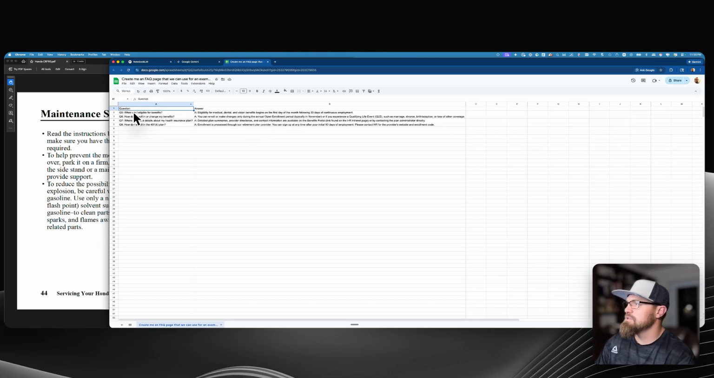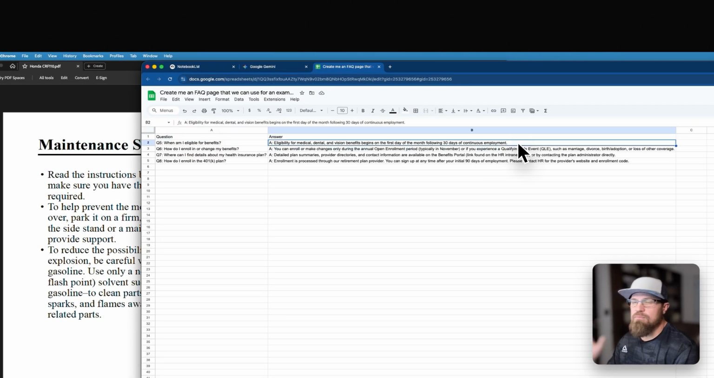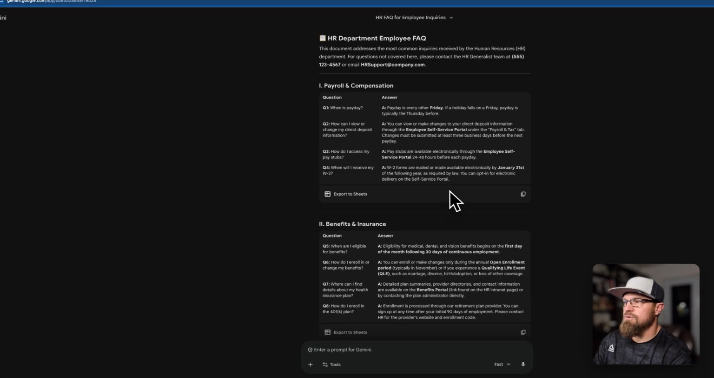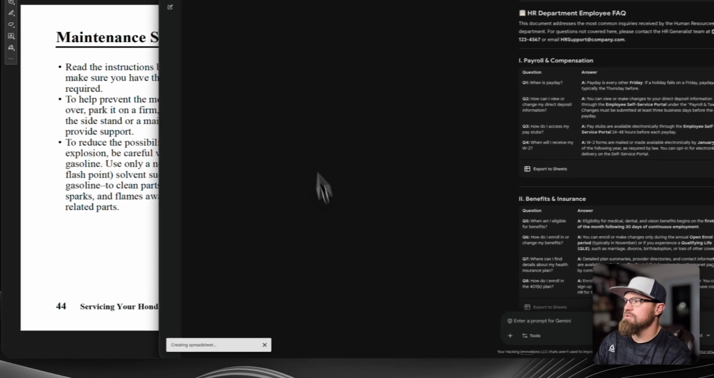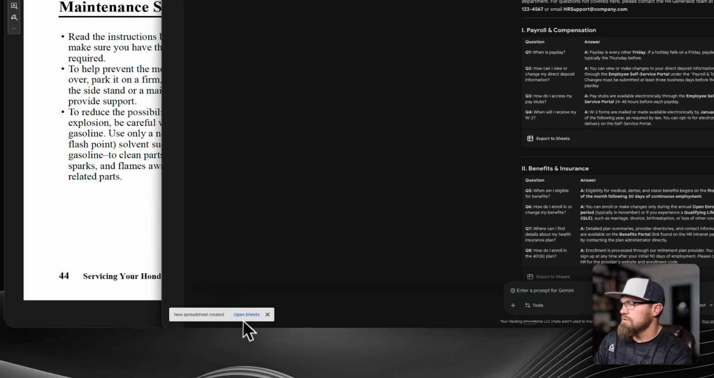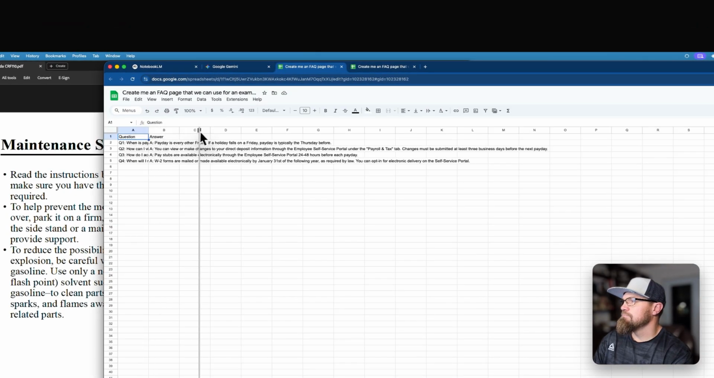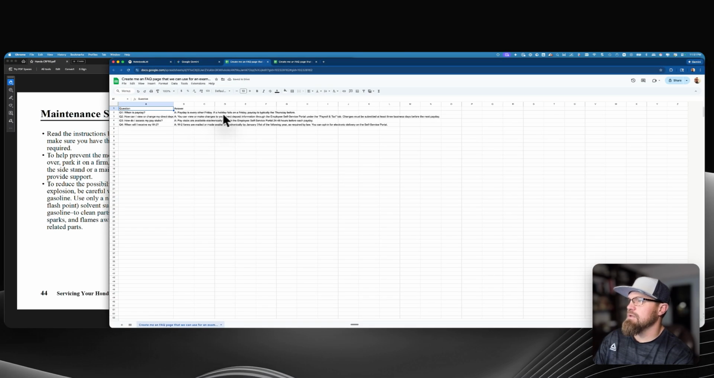So if we look at some of these questions, like, when am I eligible for benefits? Eligibility for medical, dental, and vision benefits begins the first day of the month following 30 days of continuous employment. Okay. But the cool thing is you could get more personalized with this answer. This might be a generic answer, but you can get more personalized with this information. So that's that FAQ. Let's go right here and say payroll compensation. We're going to export that sheet as well. Boom. Create me an FAQ page right there. When is payday? Payday is every Friday.